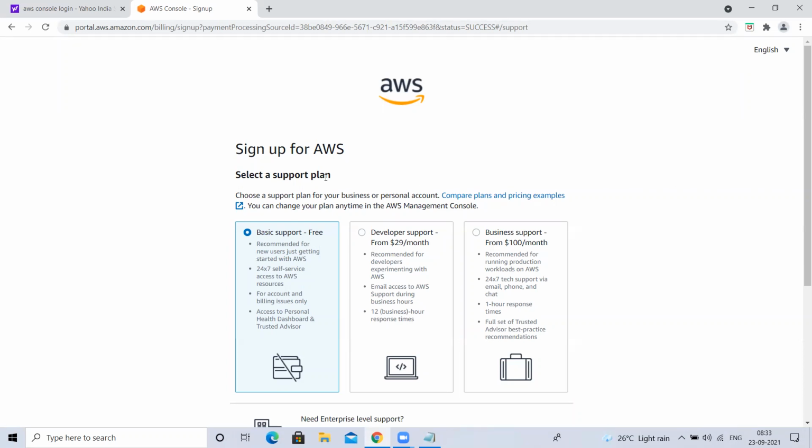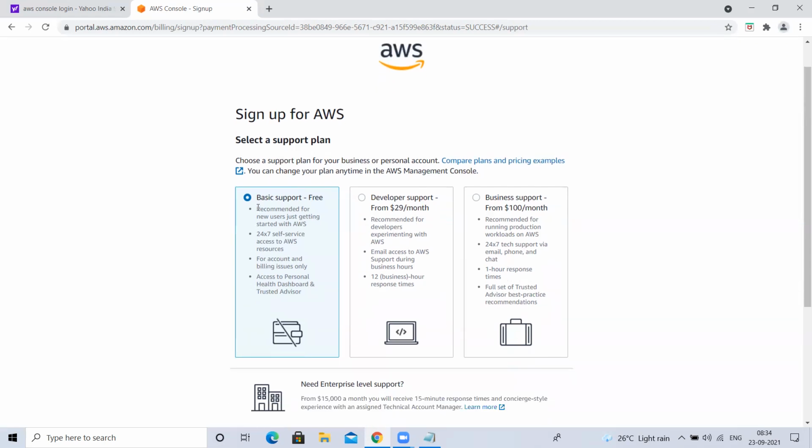Let me explain it once again. See, these are the support plans. Means if in your AWS you got charged, you expected to be charged 100 rupees, but you got 1000 rupees. When you contact AWS for basic support, they'll not respond immediately because you are using it for free, right? So they'll respond after 3 days or 1 week, like that. But if you select this plan, they'll respond immediately. You can read about it here. But for us, even if they respond one day later, it's not a problem.